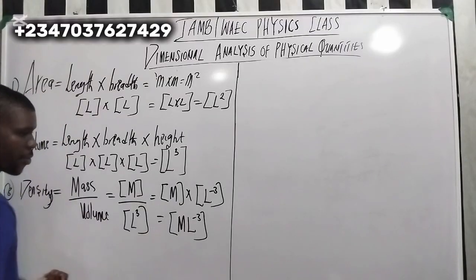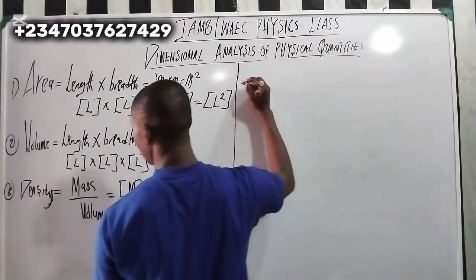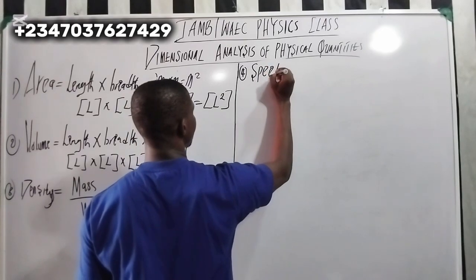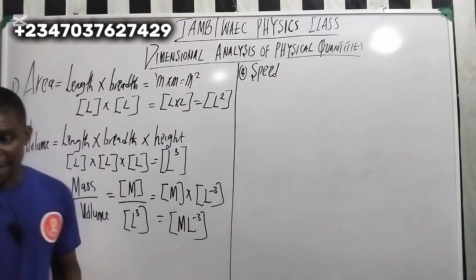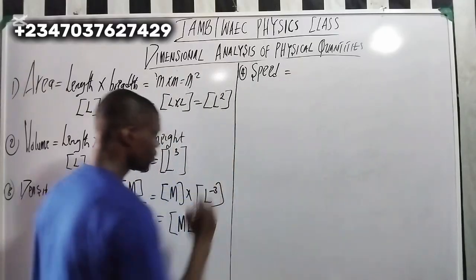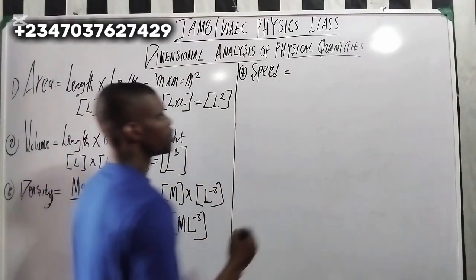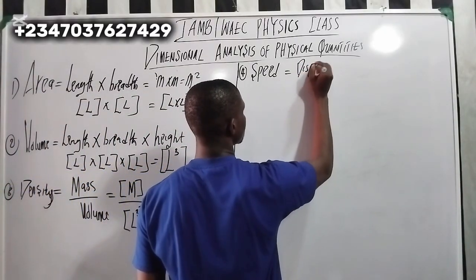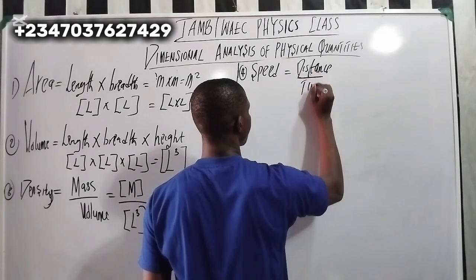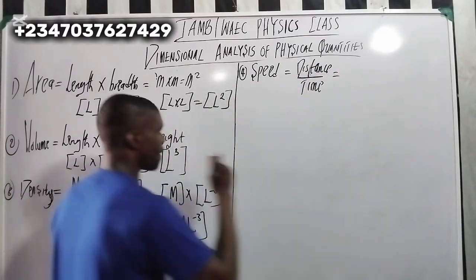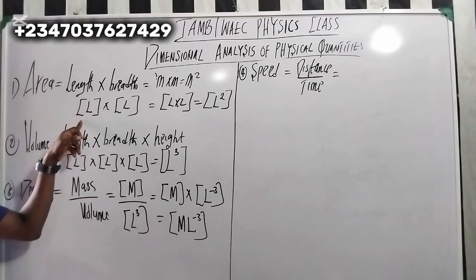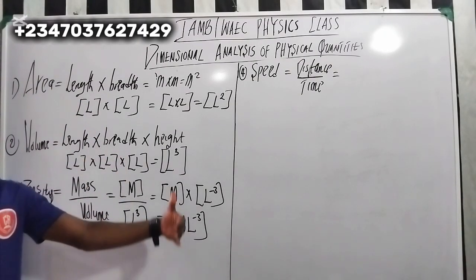Let's continue here. So what is the next one here? What is speed? Number 4. Speed. Remember, speed and velocity are the same. Good. Now, what is speed? Distance over what? Time. Right? Now, what is distance? Distance is what? L, because distance is also the same as length.